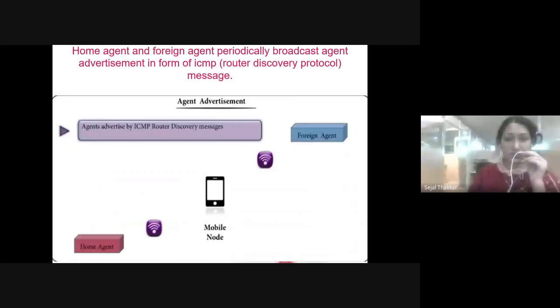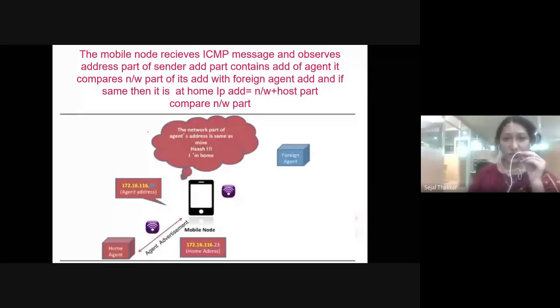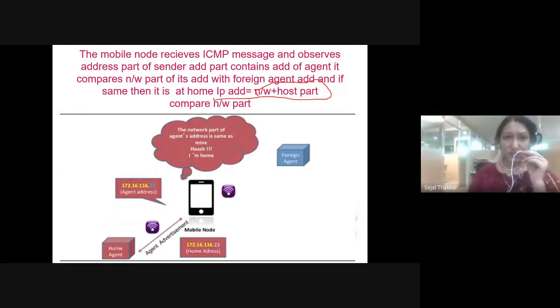So it is going to be checked by the mobile. The mobile has some net address, and this address consists of two parts: the network part and the host part, right? Whenever the mobile node receives that ICMP advertisement message and observes the sender's address part that contains the address of the agent, it is going to compare the network part of its address with the foreign agent address. Suppose these two network parts are the same.